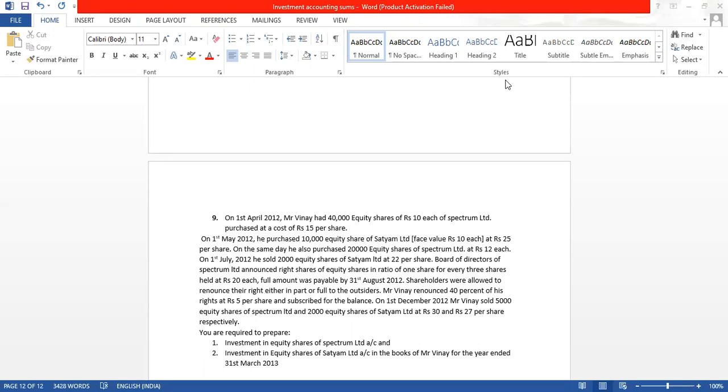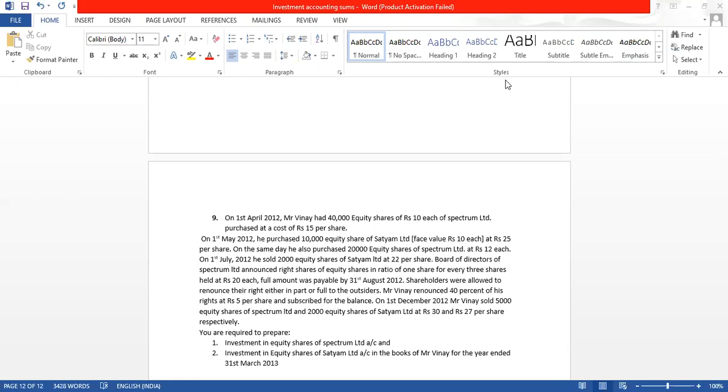So after the rights shares were received on 31st August, on 1st December Mr. Vinay sold Spectrum Limited's 5,000 shares and 2,000 shares of Satyam Limited. 30 rupees for Spectrum and 27 rupees for Satyam. And whenever there is a sale, we also have to calculate profit or loss. So this is the question.